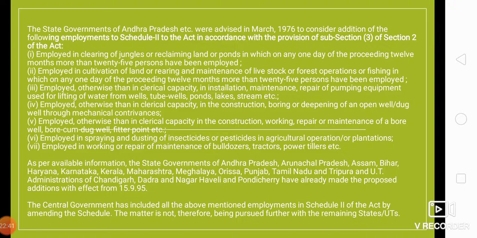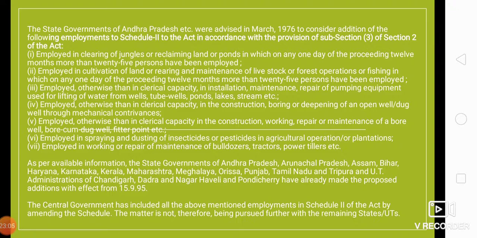Employed in cleaning of jungles or reclaiming land or ponds in which, on any one day of the preceding 12 months, more than 25 persons have been employed, right?